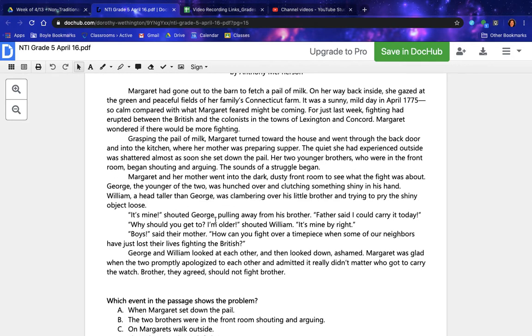"It's mine," shouted George, pulling away from his brother. "Father said I could carry it today." "Why should you get to? I'm older," shouted William. "It's mine by right."